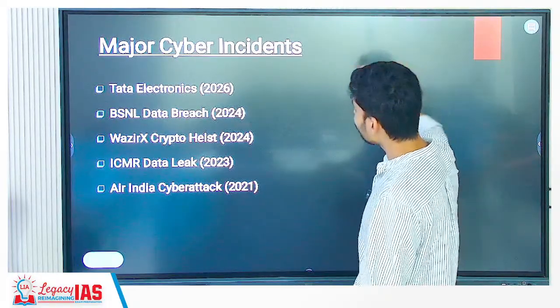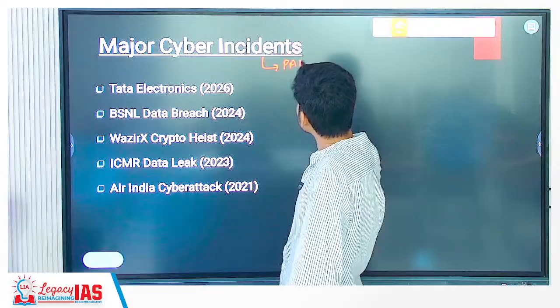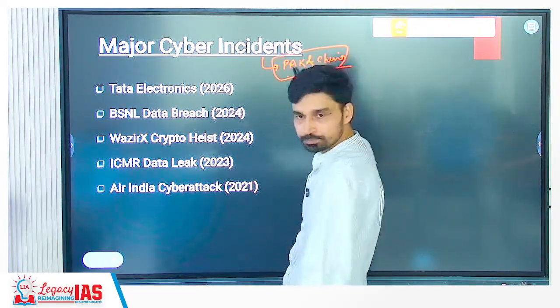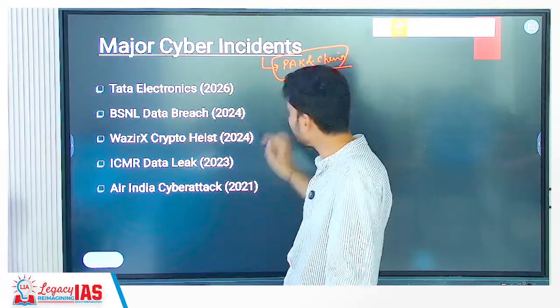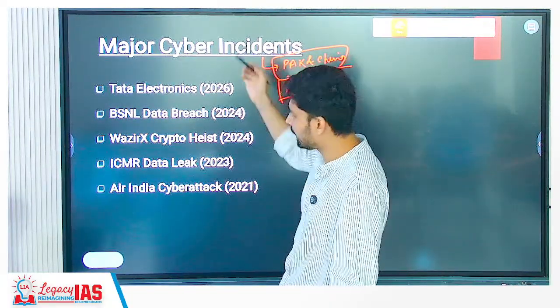Apart from that, if you look at recent times, again, most of the cyber attacks that take place in India seem to be backed by, if not directly carried out by, Pakistan and China. APT has emerged as a major group. It is backed and funded by both China and Pakistan, which keep on carrying out attacks.